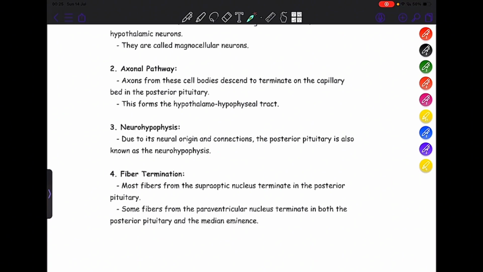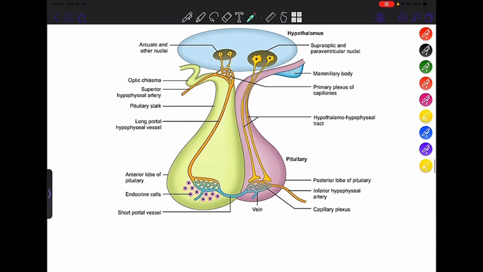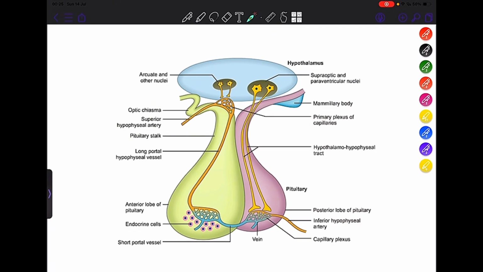Now let us see the termination of fibers. Most of the fibers from the supraoptic nucleus terminate in the posterior pituitary. But for paraventricular nucleus, some of the fibers terminate both in the posterior pituitary and the median eminence. Okay, in this diagram it's not shown, but some fibers terminate over the median eminence as well. So that was all about your hypothalamo-hypophyseal tract.